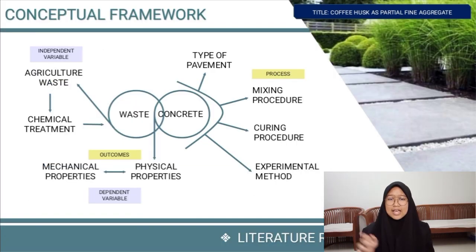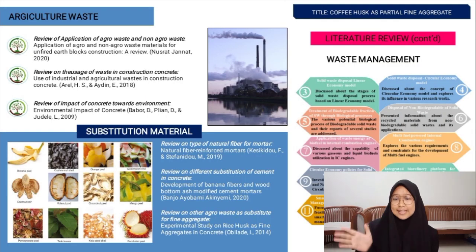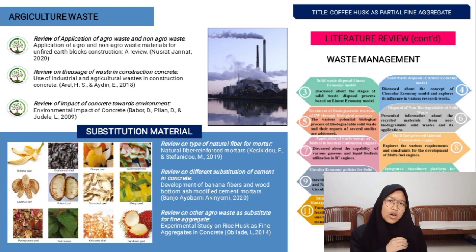As you can see, this is the conceptual framework. The independent variable of waste is agricultural waste with chemical treatment. The process of concrete: mixing procedure, curing procedure, and experimental method. The outcome will be mechanical properties and physical properties. This is the review of agricultural waste and review of substitution material.